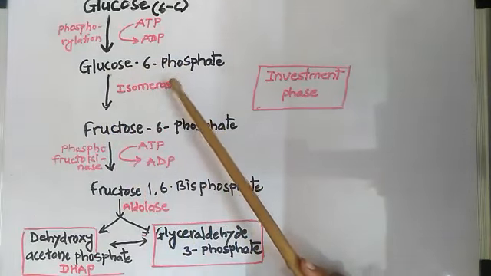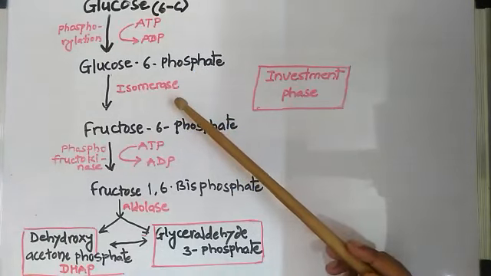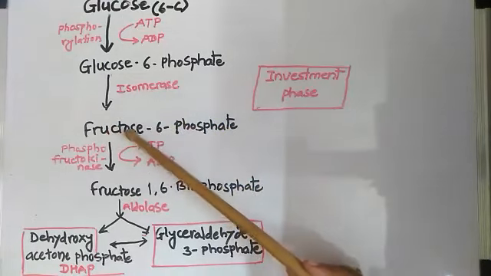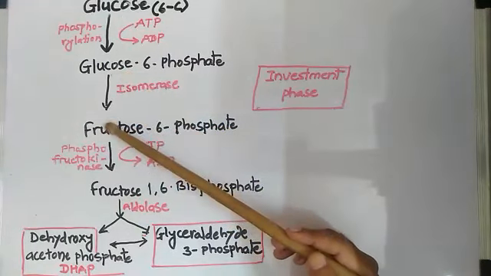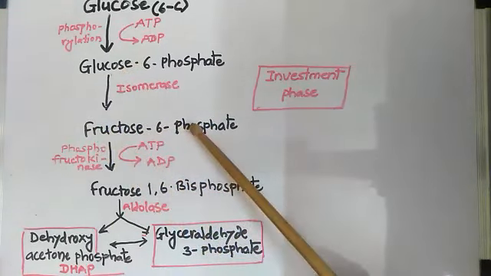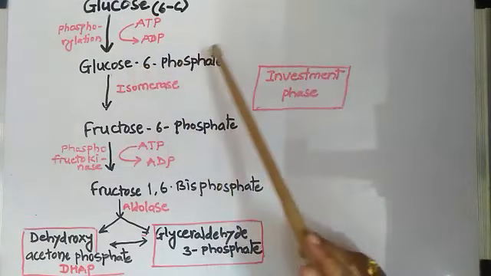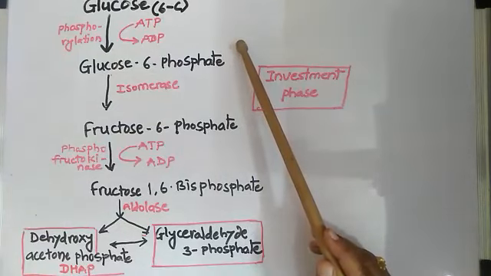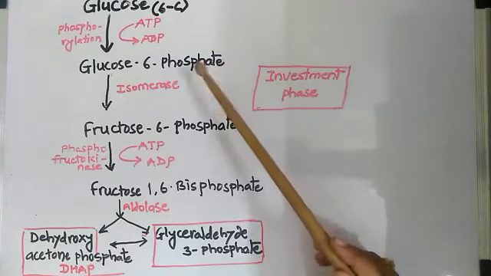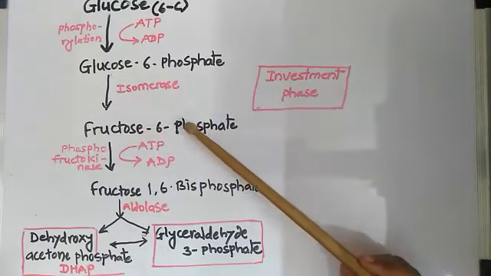Now this glucose 6-phosphate will form its isomer with the help of the enzyme isomerase, and isomerization takes place. As you know, fructose is an isomer of glucose, so it is converted into fructose 6-phosphate. Now, what is the need of isomerization? Because in glucose 6-phosphate there is no more space for accommodation of a new incoming group. So first of all, it converts into its isomer, and then it has one more site for the incoming group.